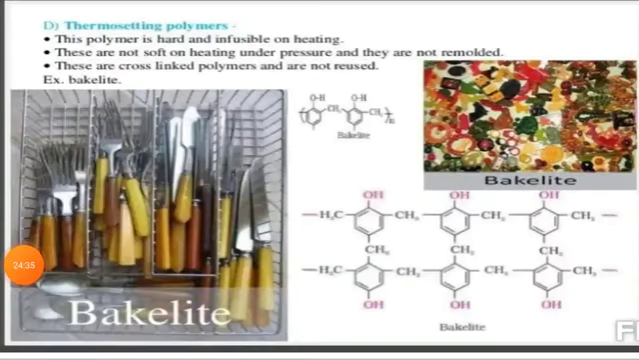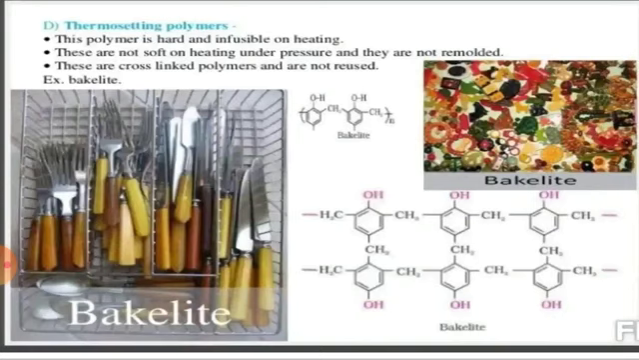The next one, based on intermolecular forces, is the thermosetting polymer. This polymer is hard and infusible on heating, meaning they are rigid polymers. They possess the property of being shaped on heating. Once hardened, they cannot be softened by heating. When it gets shaped, it cannot be softened by heating.